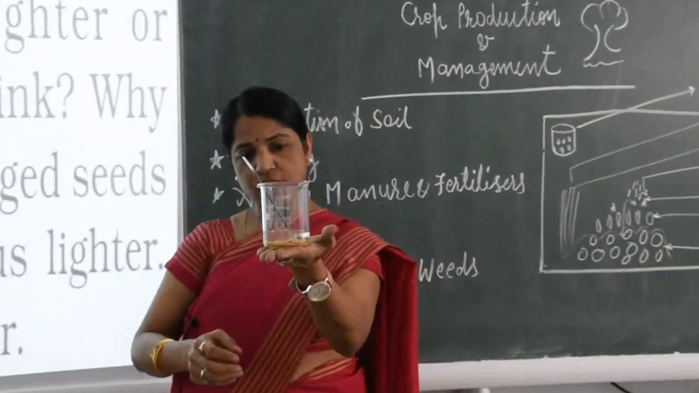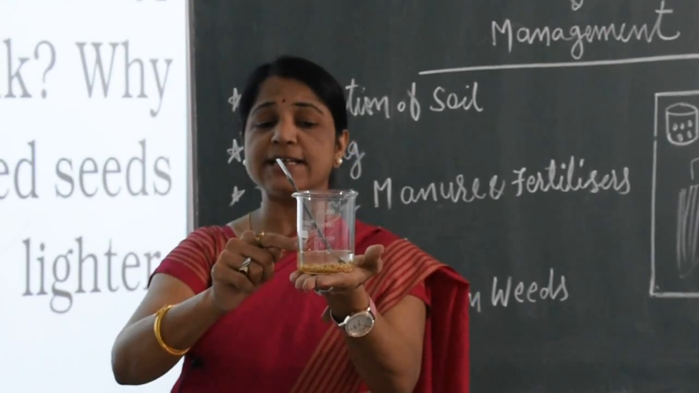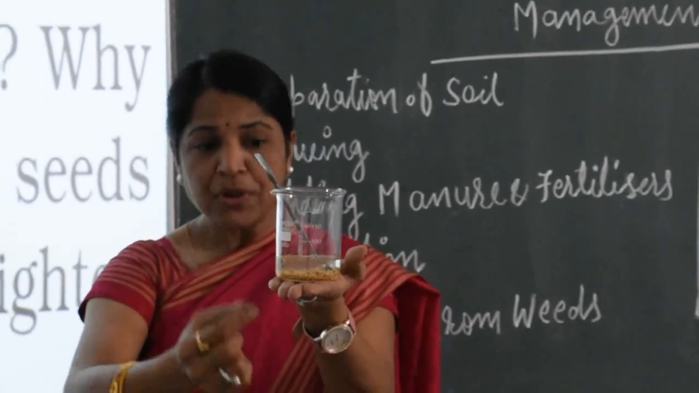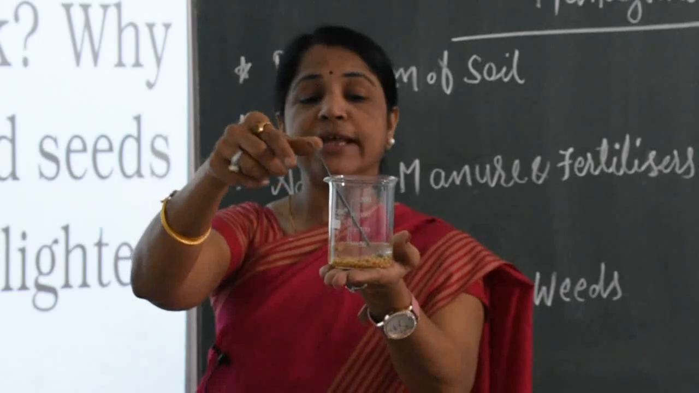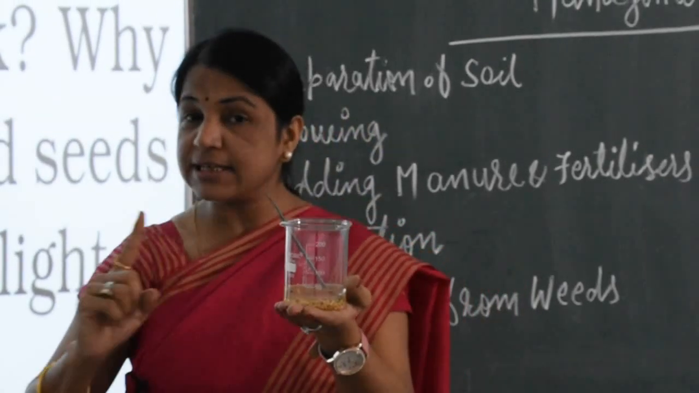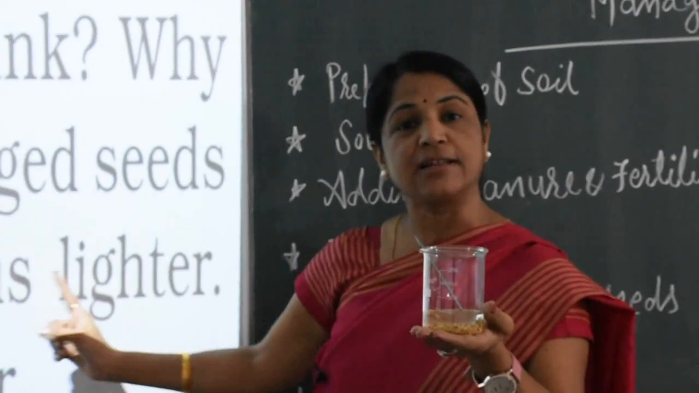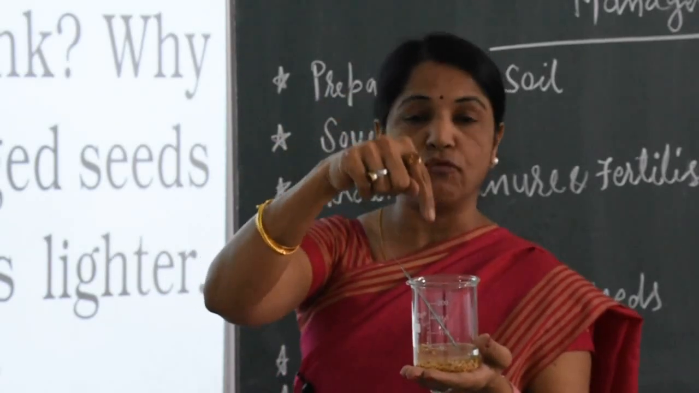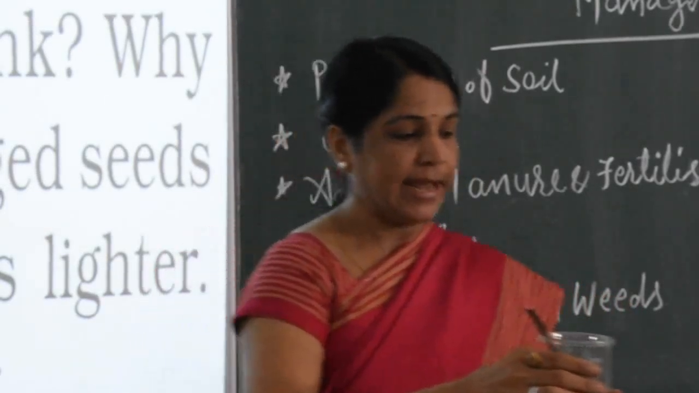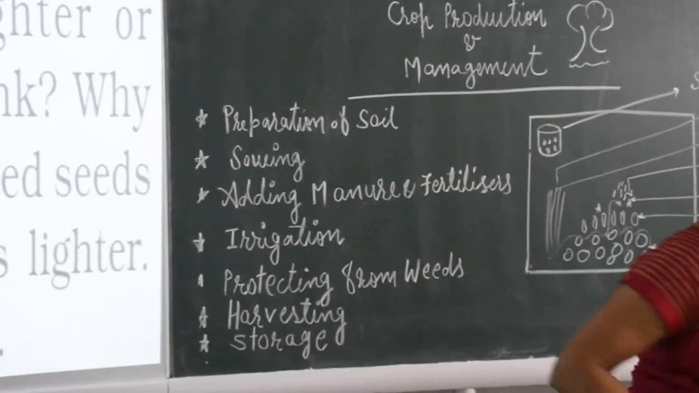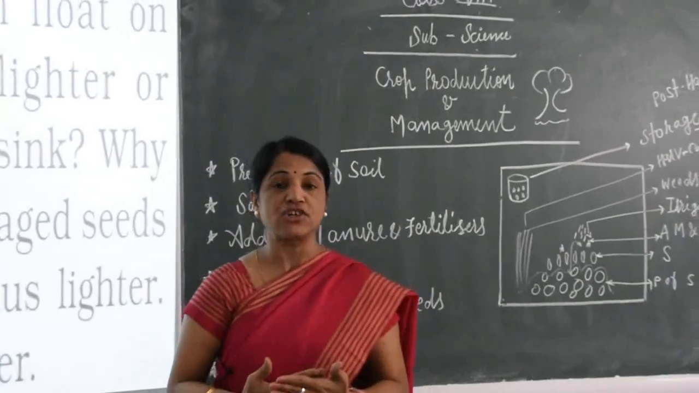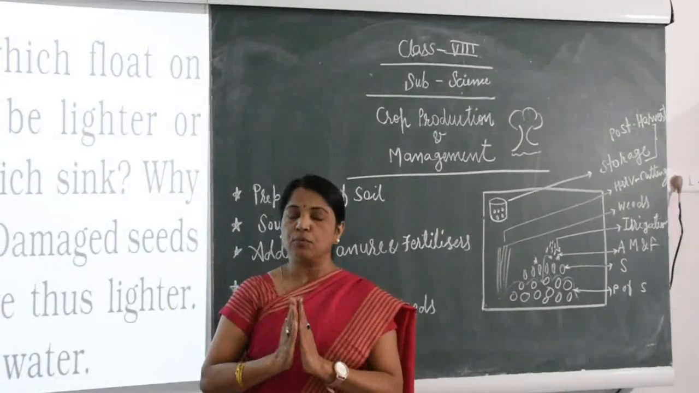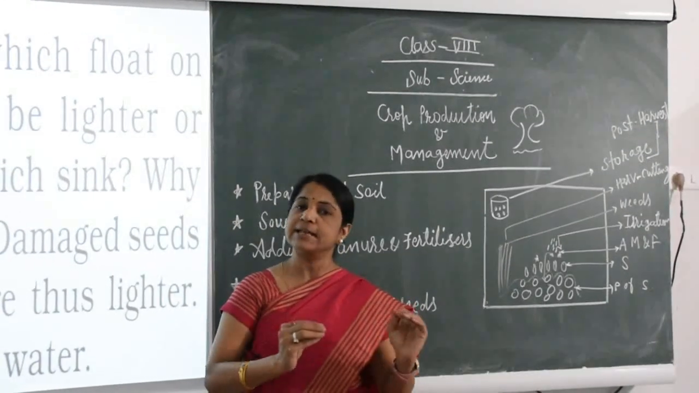Here children, are you watching? In this beaker a few seeds are floating on the upper side, and a few sink to the bottom. Whatever is floating on top are hollow seeds, which means they are damaged seeds. Whatever has totally sunk into the water is good quality seed. This is the best practical experiment for selecting good seeds for a good yield. So most farmers use this method.